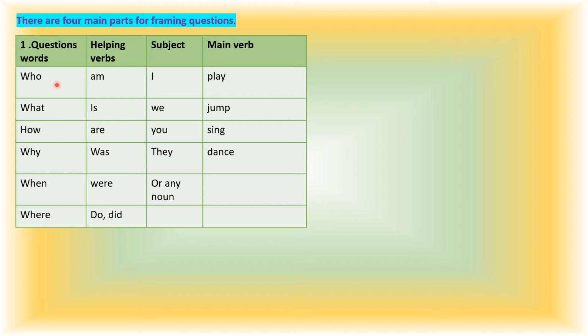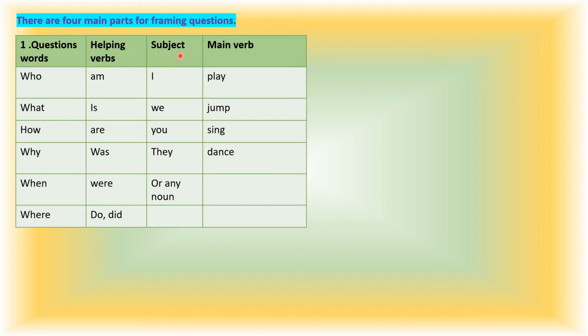For example, who are you? When we are making some question like this, we make use of who. Who are you? What is your name? How are you? Why are you making noise? When is your birthday? Where are you going? So children, these are some questions, isn't it? Second, helping verbs. As you know, we have studied about helping verbs. Yes: am, is, are, was, were, do, or did. This we have already studied. What are helping verbs, children? They come before the main verbs, isn't it?